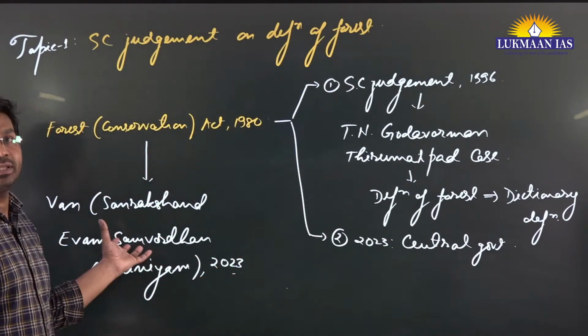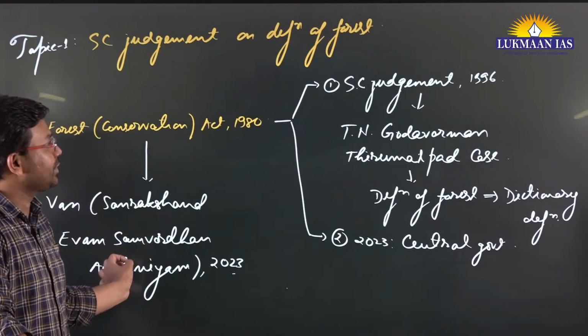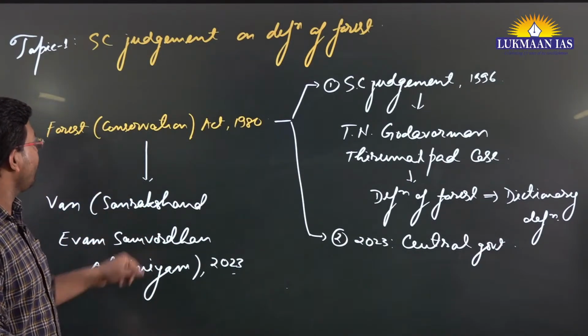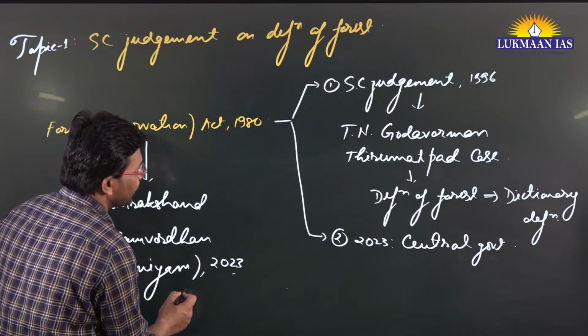However, this has met with a lot of criticism. People have filed cases in the Supreme Court of India, and now the Supreme Court has reiterated its stand.